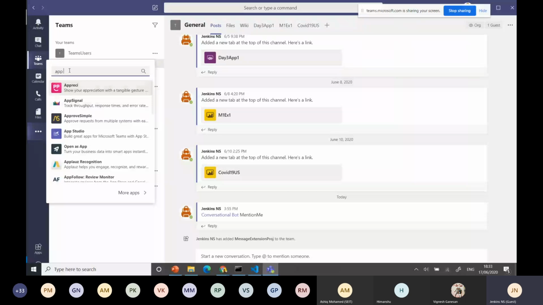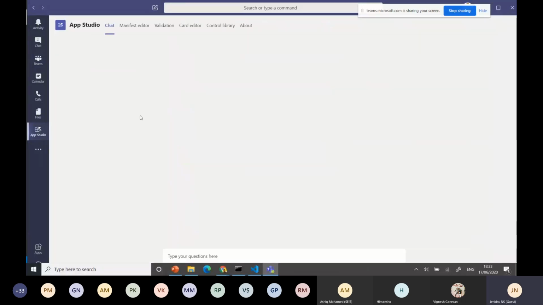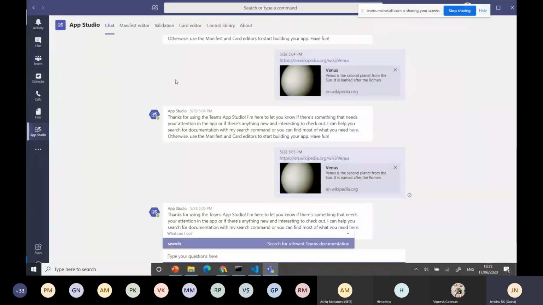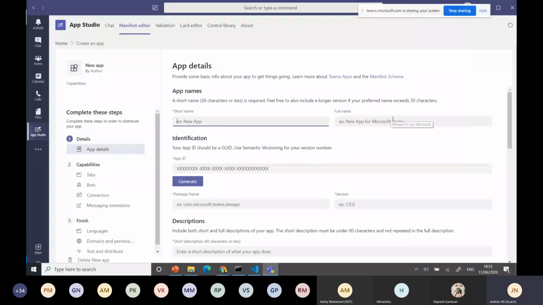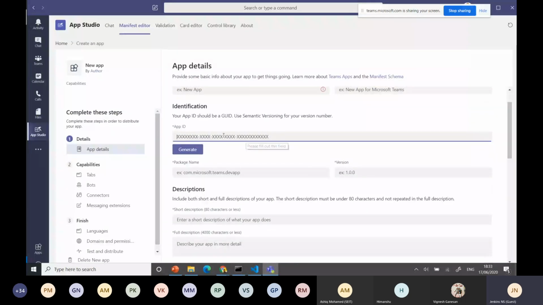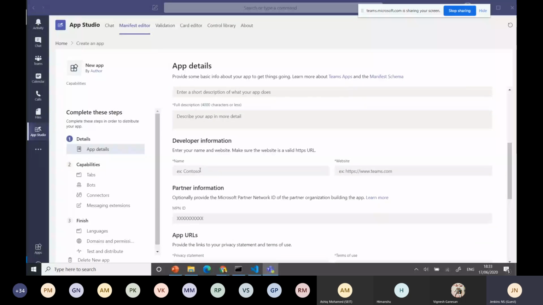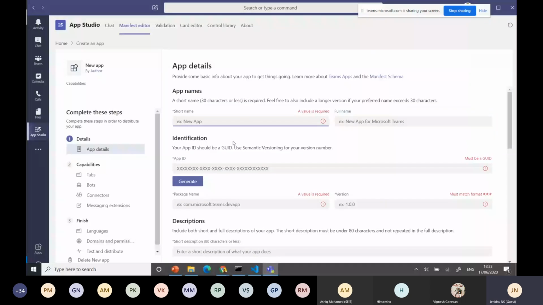For example, I'm going here and selecting the app catalog. Here you can see different options. Manifest editor. I'll come to this one first. You can create any apps here. Create a new app: name, short name, identification. That's nothing but the ID you want to generate. And you can provide some package name, version, descriptions, developer point, who's the developer. For example, I give some name. For example, demo bot.